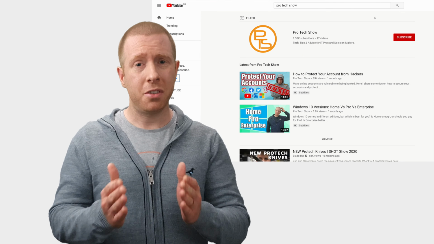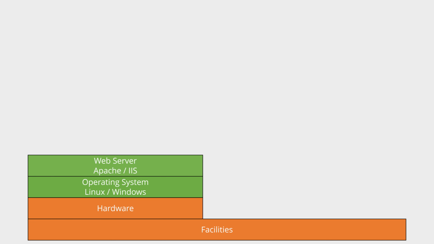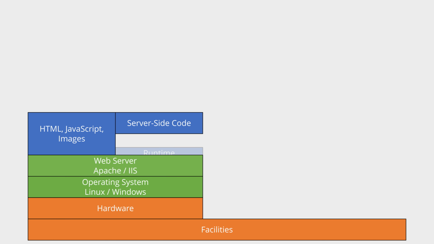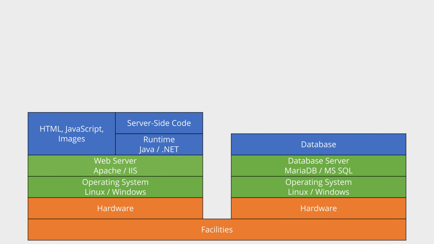Here's a representation of the different layers that might be involved in a traditional server infrastructure. At the bottom, we have the physical facilities, followed by the actual hardware. On top of that, we have an operating system like Linux or Windows. On top of that, we have the web server software like Apache or IIS. That web server can serve static content like HTML, JavaScript, and images, but it can also serve dynamic content generated on the fly using server-side code that uses a runtime environment like Java or the .NET framework. We've also got a database server running something like MariaDB or Microsoft SQL Server, which hosts a database full of our data.